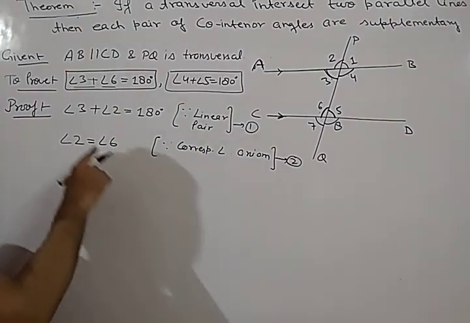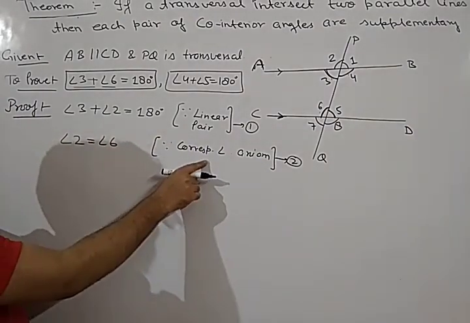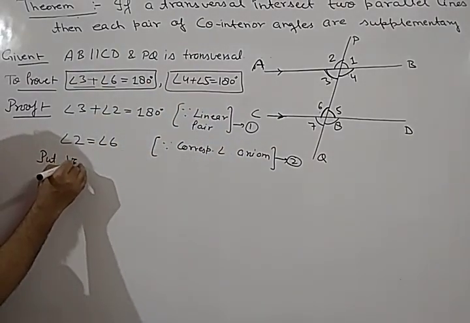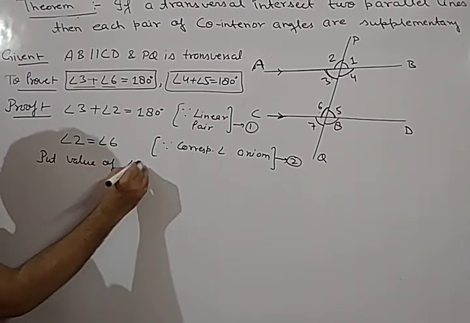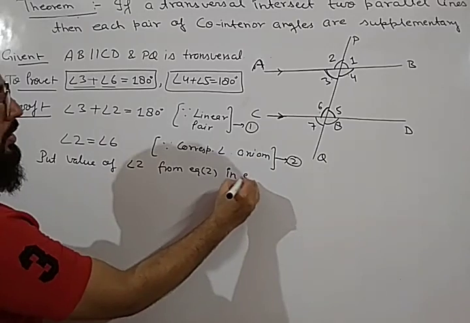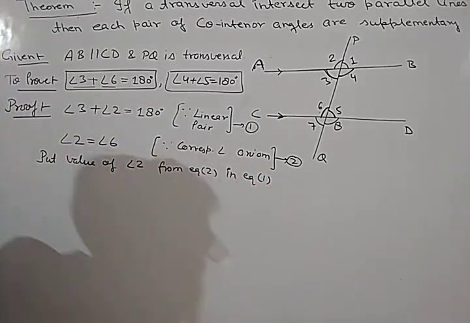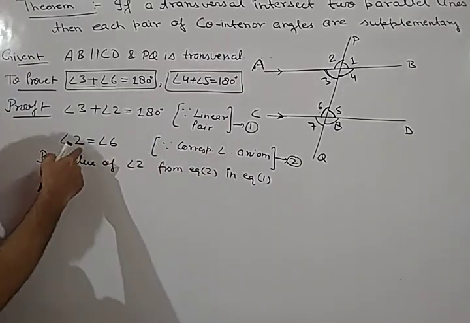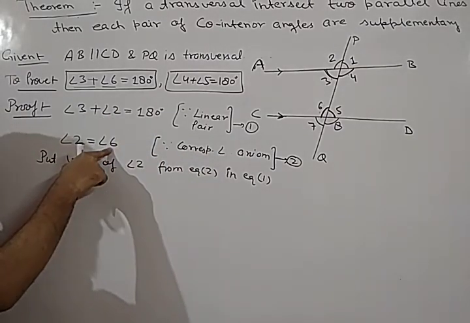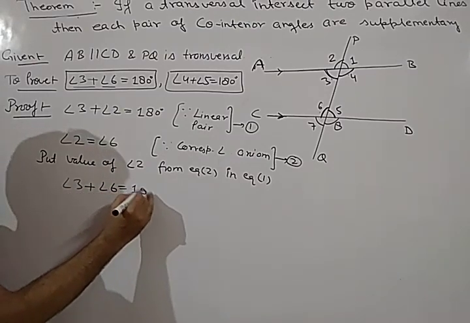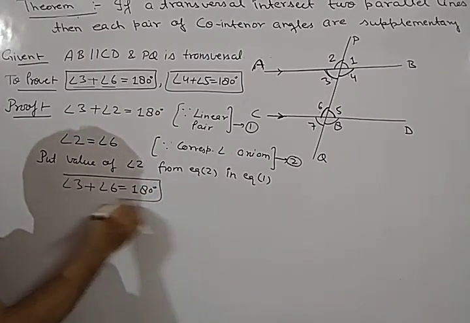Now we put the value of angle 2 from equation 2 in equation 1. So we will write it here: put the value of angle 2 from equation 2 in equation 1. We are putting the value of angle 2 from this equation into the first equation. So what will we get? In place of 2 we can put 6. So we will get angle 3 plus angle 6 is equal to 180 degrees. So this is our first proof.